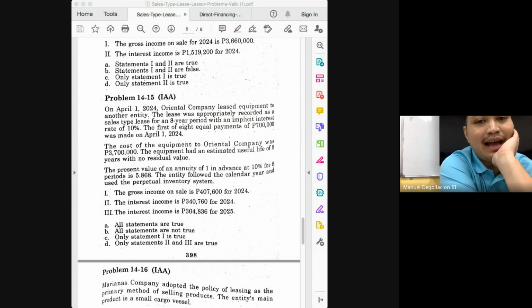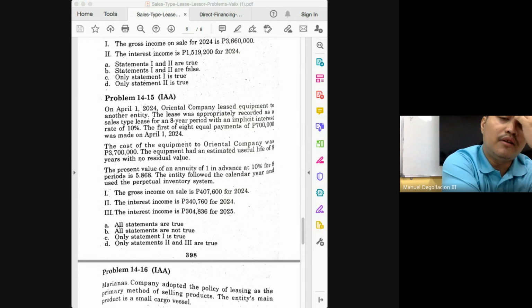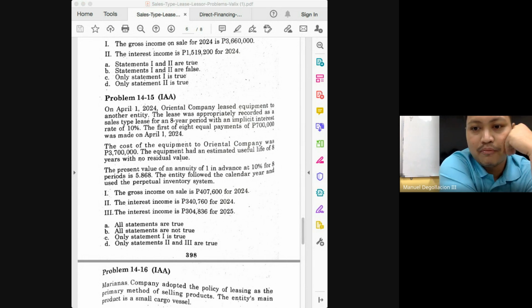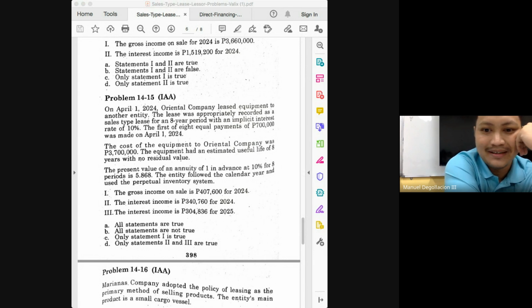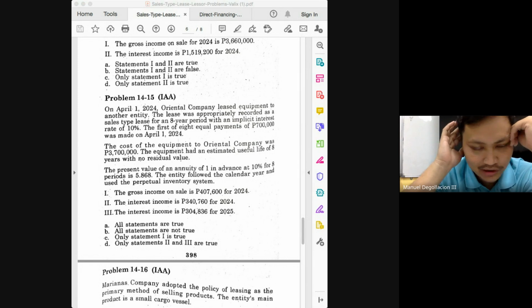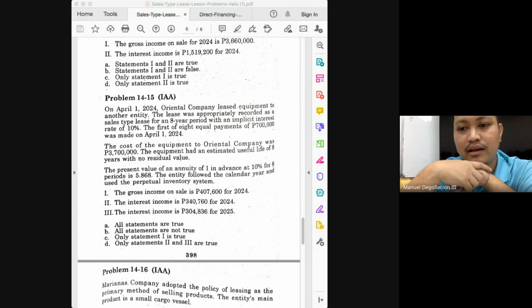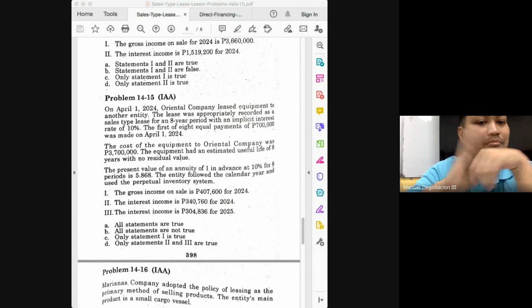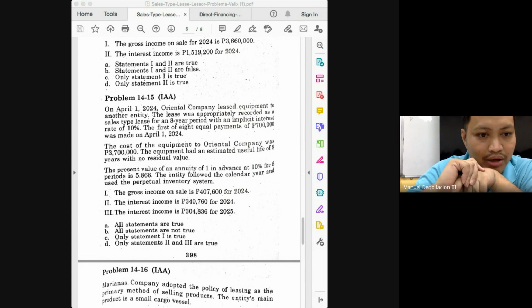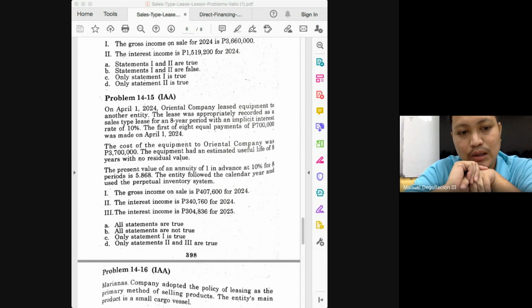So 5.868 times 700,000. How much will that give you? 4,107,600. Okay, so that will be the amount that will be compared to your cost. How much is the cost, class? 3,700,000. How much is 4,107,600 minus 3,700,000? 407,600. That means statement one is true. So our possible answers here would be A or C. Okay.